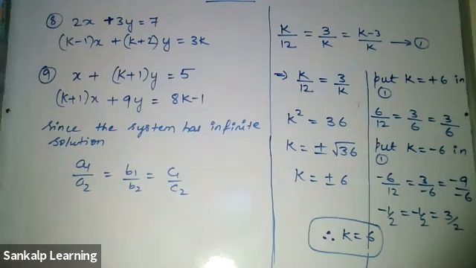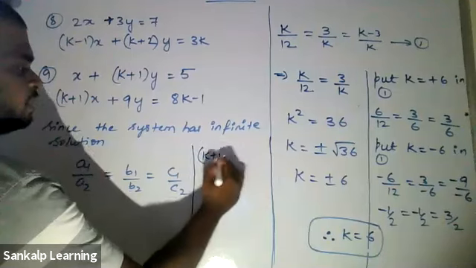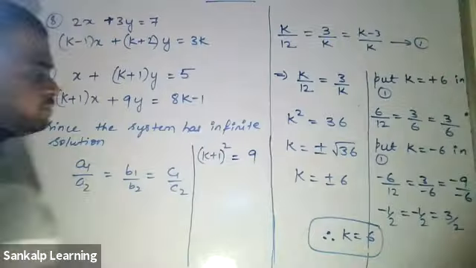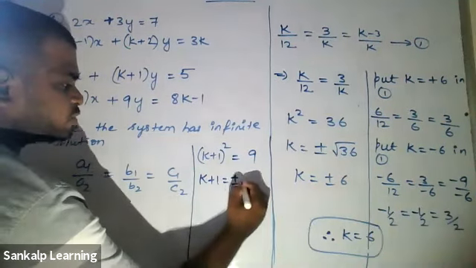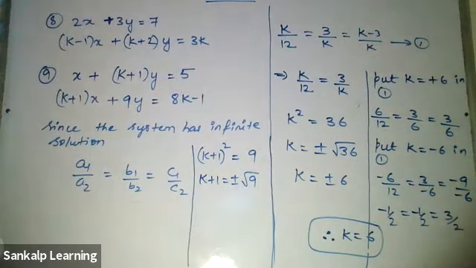Which two things did you equate? The first one and the second one, or the second one and the third one? First one and second one. Okay. What did you get when you cross multiplied? I got k plus 1 into k plus 1, and 9 into 1. K plus 1 into k plus 1 can be written as k plus 1 the whole square, isn't it? Yes, sir. Which is equal to 9. Therefore, k plus 1 is equal to plus or minus root 9. I guess you have just taken root 9. You have not introduced this plus or minus. Am I right? Yes, sir.